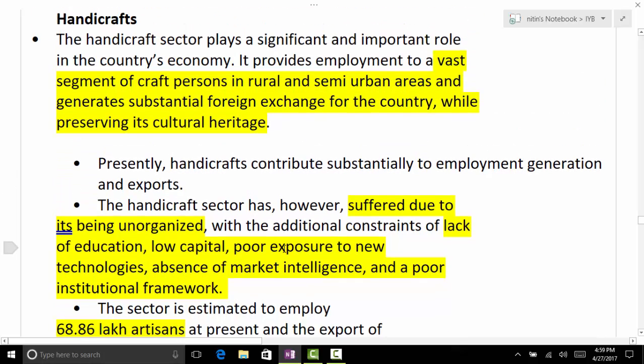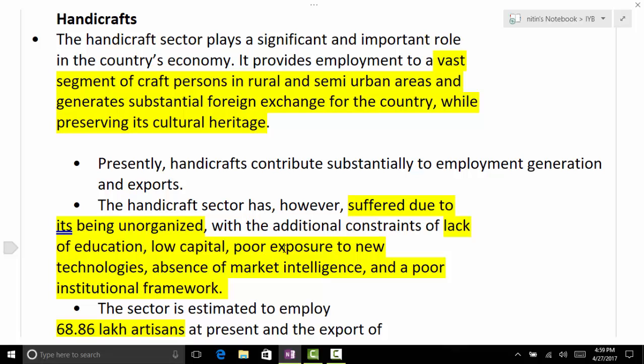A major point is that the government is now encouraging handicrafts a lot. You have seen our Prime Minister also encouraging khadi and the various handicraft products, right? So what is the purpose?